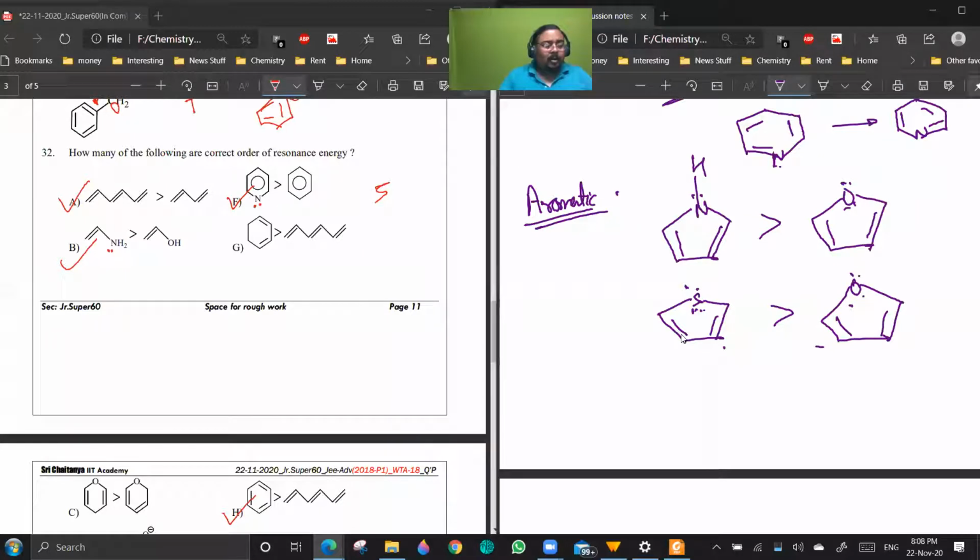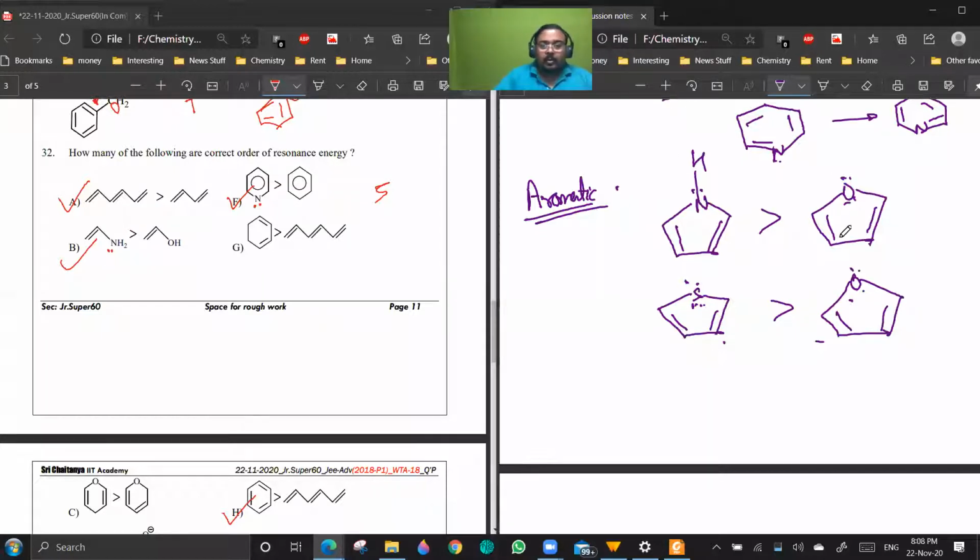Sulfur, because it is bigger in size. So sulfur structures will be more stable than oxygen-plus resonating structures. So resonance will be more in thiophene compared to furan.